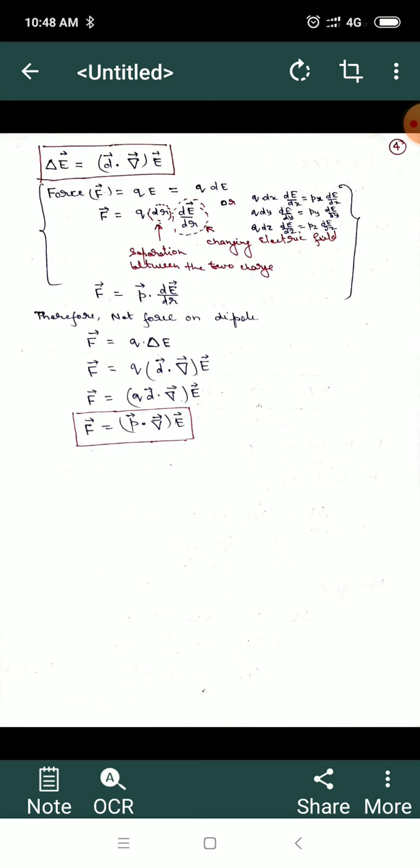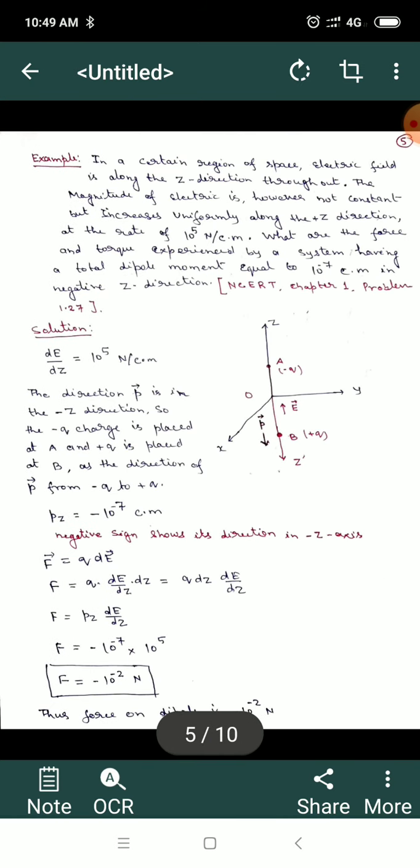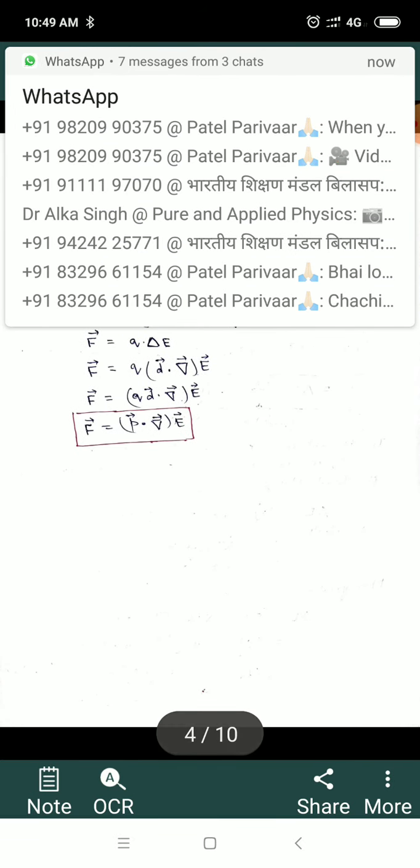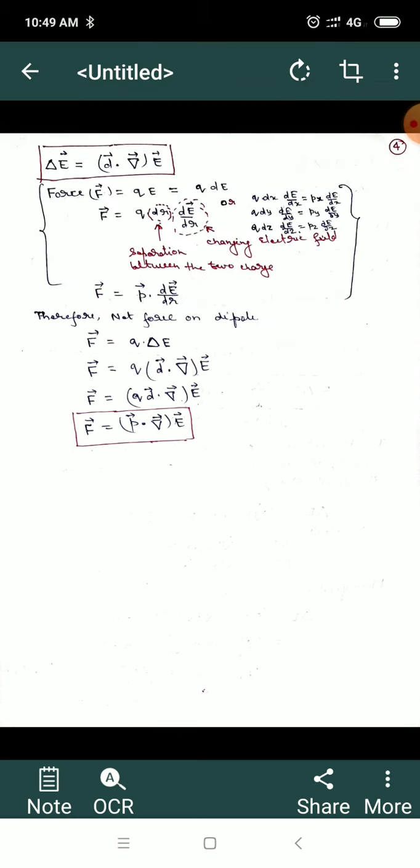So in case of a non-uniform electric field, there will be a net force on the electric dipole, and that will be F equal to the electric dipole moment vector P dot del operator bracket close and then electric field E. So this is how we have found the force on the electric dipole. Similarly, the torque will be exactly equal to what we have calculated at the axis of the dipole.